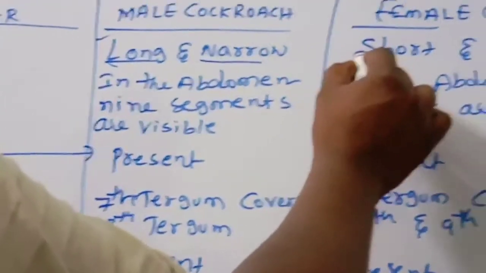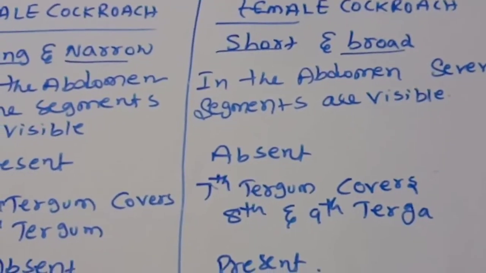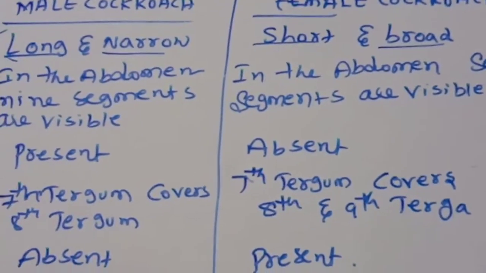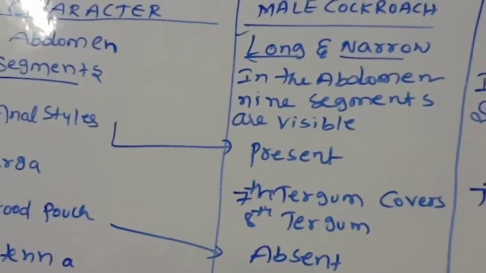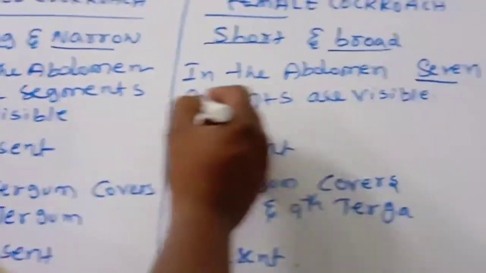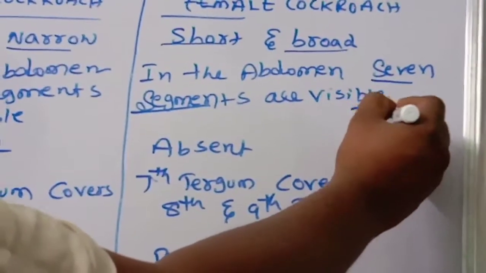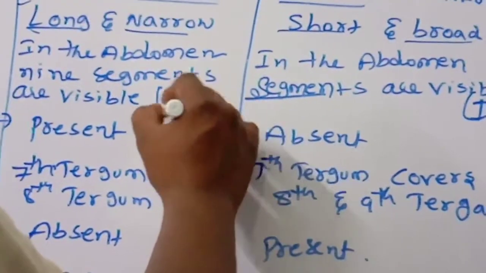In the female cockroach, it is short and broad. The segments in the abdomen: 9 are visible in the male and only 7 in the female. Very important point.